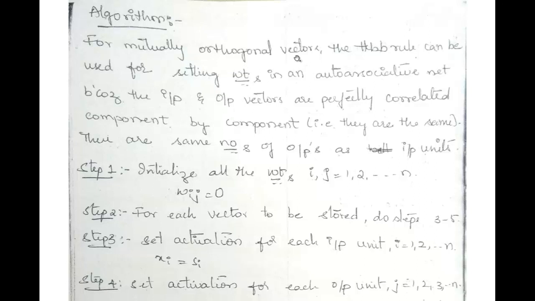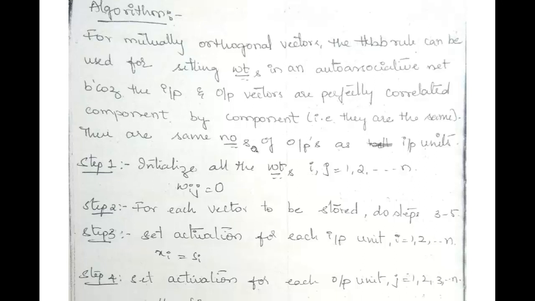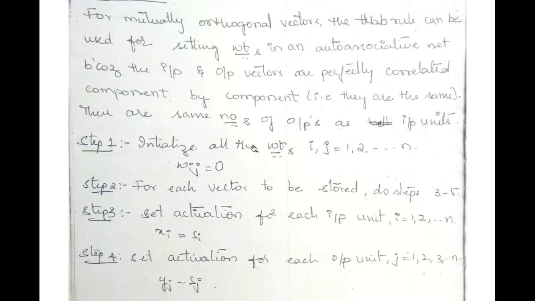For mutually orthogonal vectors, Hebb's rule is being followed for setting weights in an auto-associative net, because the input and output vectors are perfectly correlated component by component, that is, they are the same. They have the same number of outputs as inputs. So here the adjustment of the weights is required, because the weights are the ones which carry the information. So we'll move towards the steps of the algorithm for the above networks.